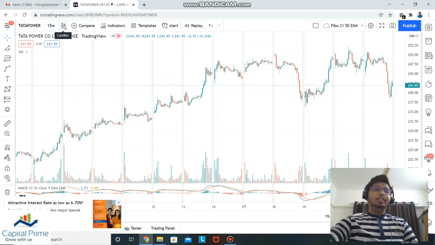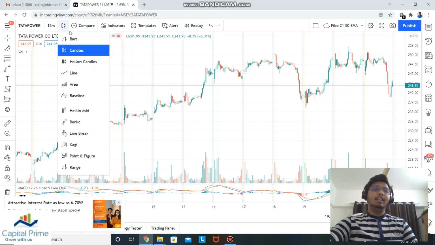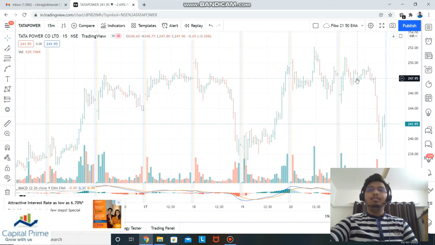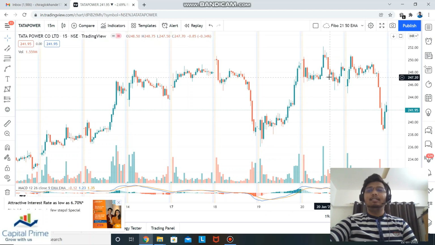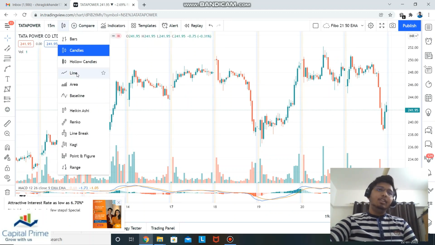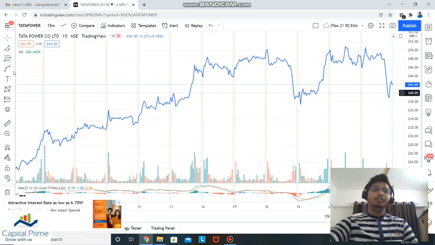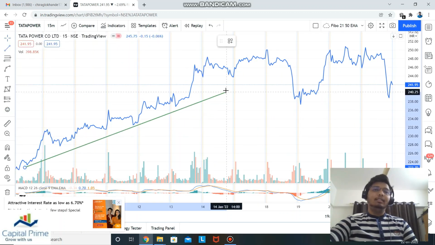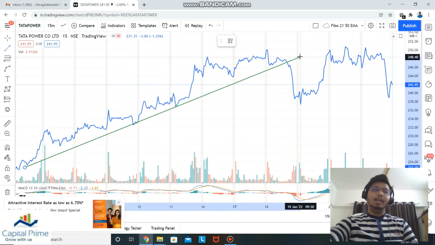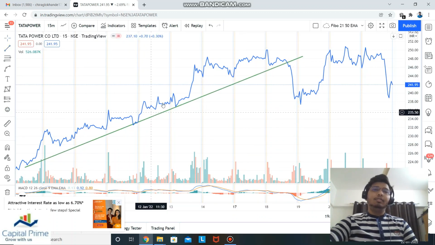Okay, so duration is done. This is basically the type of candlestick. There are various types, and you can use them as per your convenience. I like candles, so I keep it on candles as they are the easiest to analyze. You can even use line, which is one of the good tools. You can analyze the line to capture the zone of resistance and zone of support.